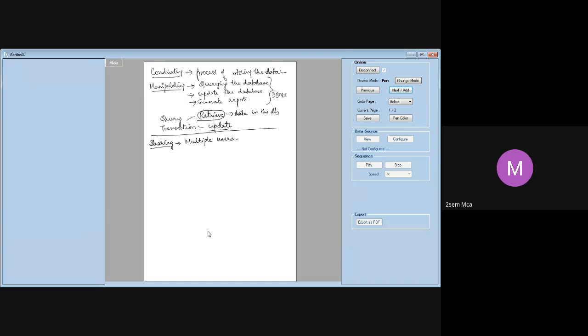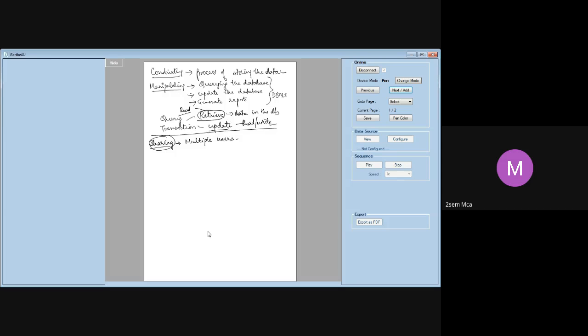You may have multiple users accessing the database at the same time, so the concept of sharing should be supported by the DBMS. With a transaction, you will be able to read and also write, that is, make changes. Whereas with a query, you can only read what is there in the database.